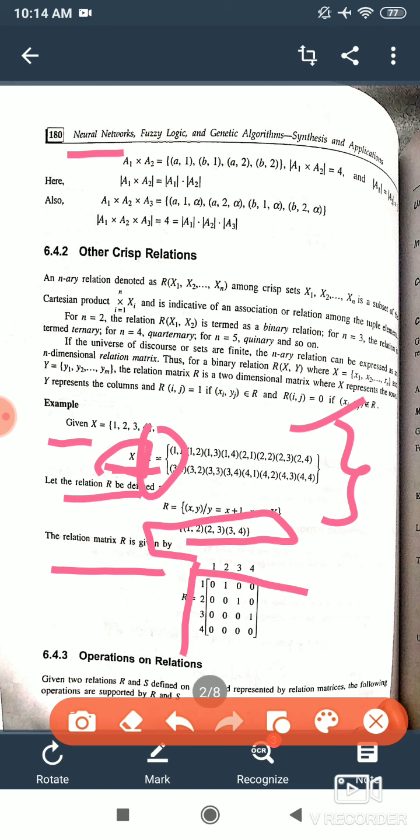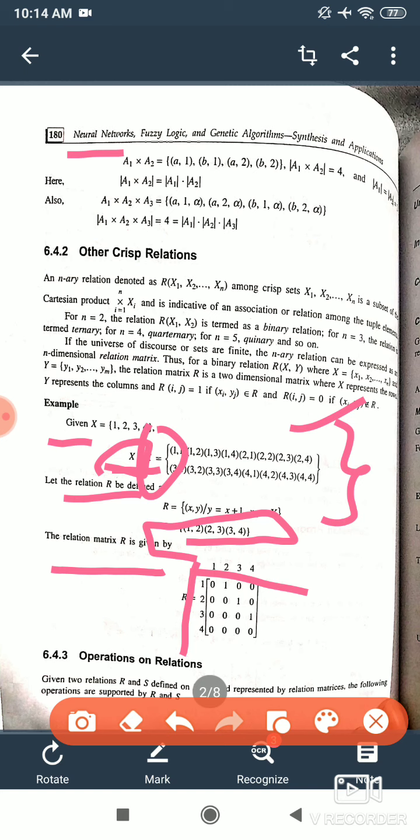If we study our fuzzy relation, we will write all the degrees of variation in this relation, because in fuzzy we don't use just 1 and 0, we use the membership function. So in fuzzy we will write all the membership values, but in case of crisp we will write zeros and ones which represent absent and present.